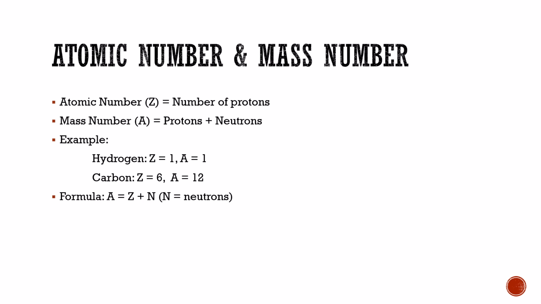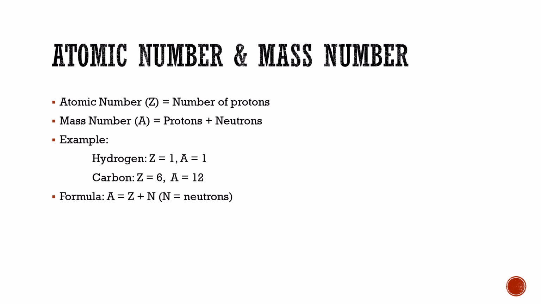Next is atomic number and atomic mass. Atomic number is denoted by symbol Z. So atomic number is equal to number of protons. And mass number is denoted by A. Mass number is equal to protons plus neutrons, meaning the number of protons plus number of neutrons present in the atom.